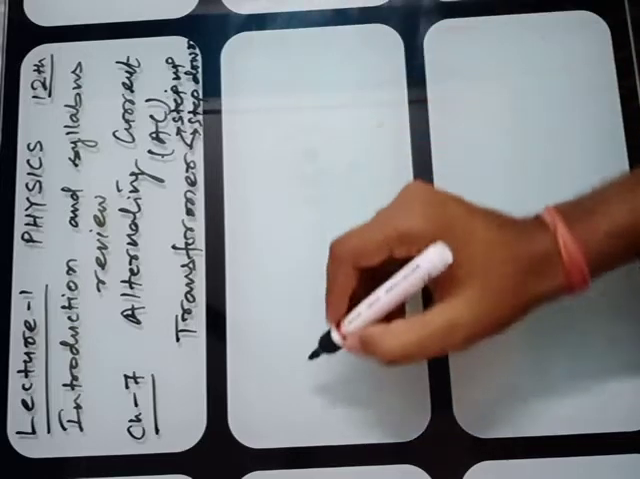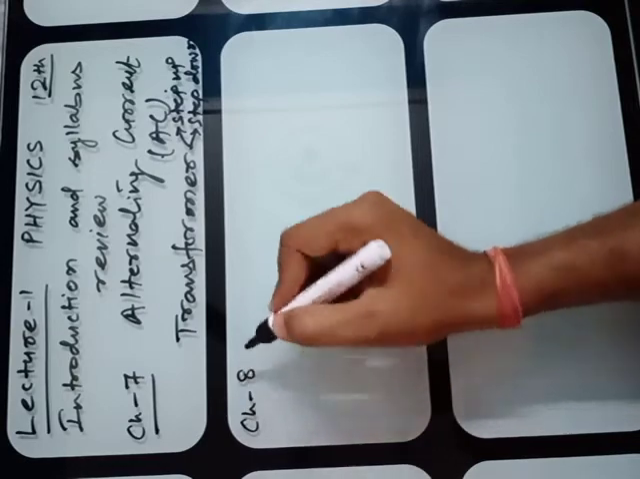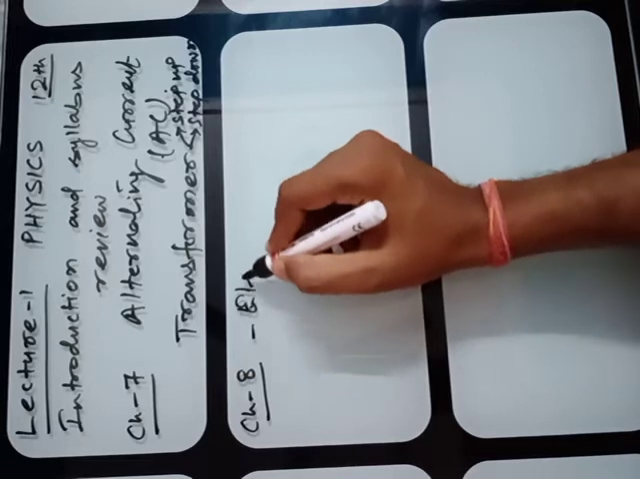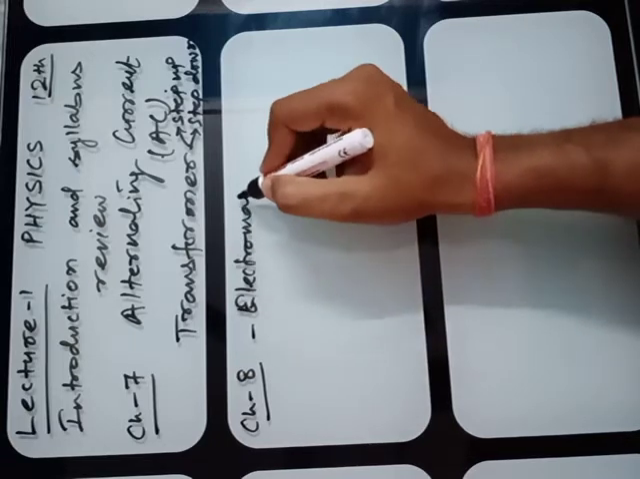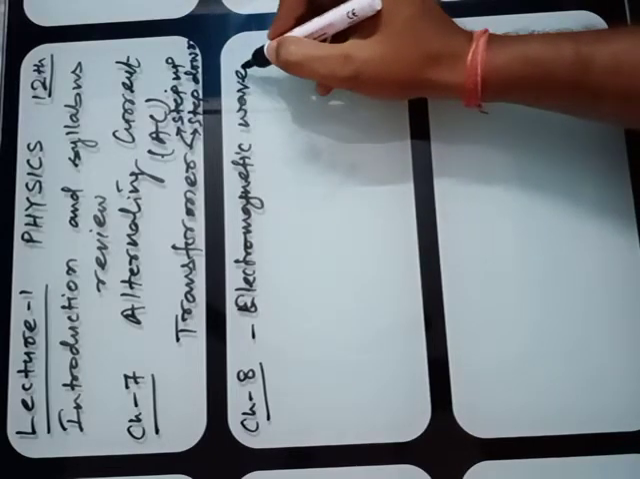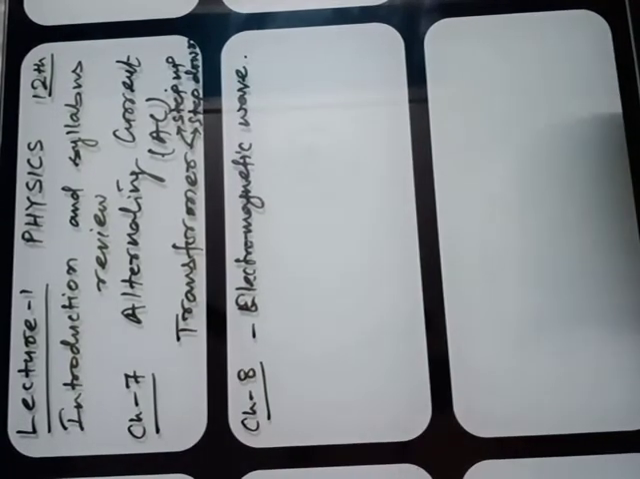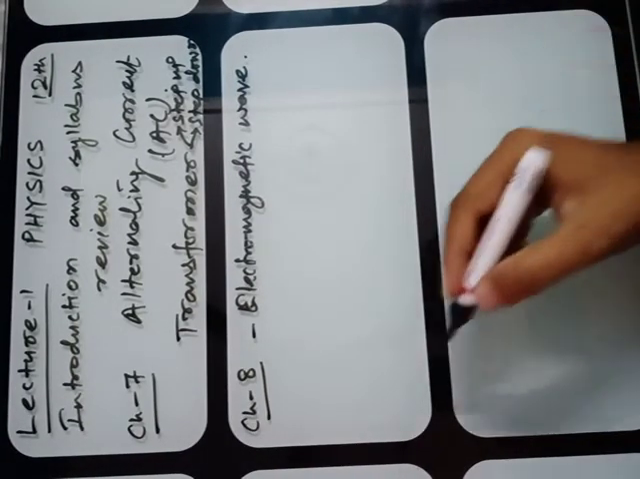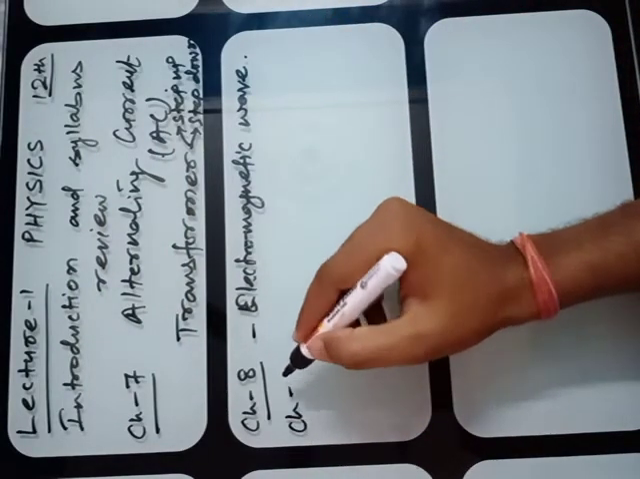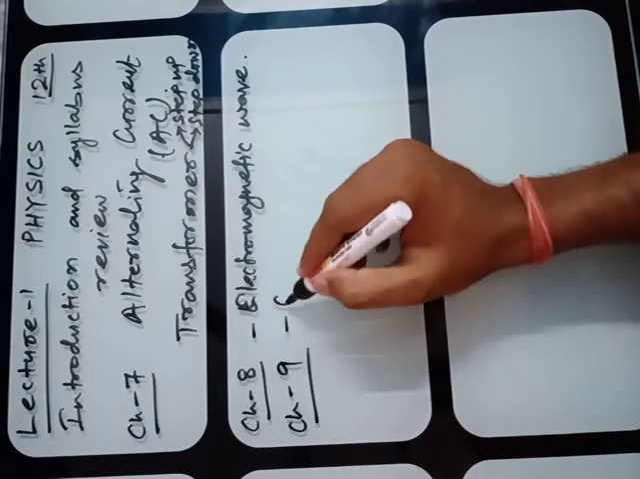Then in the first volume, the last chapter is chapter number 8. It is electromagnetic wave. This is another very small chapter. In the second volume, students, you have to study chapter number 9. It is the section called optics.